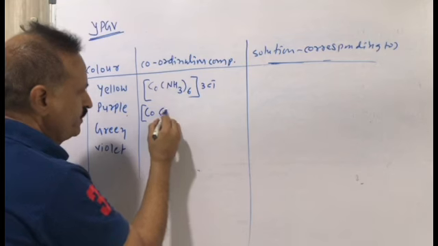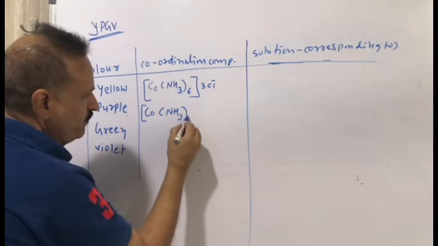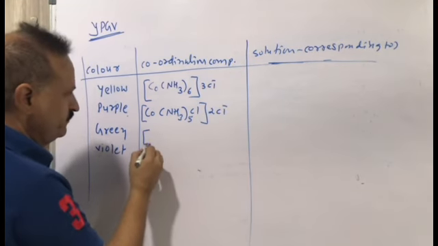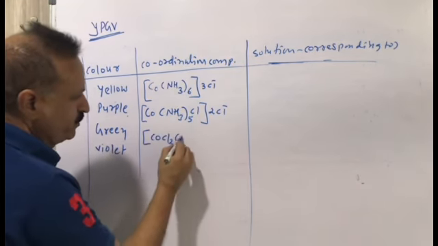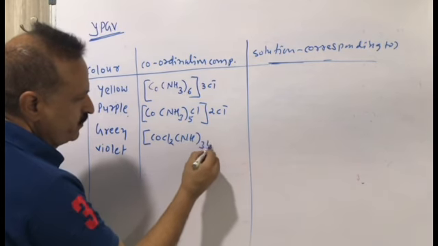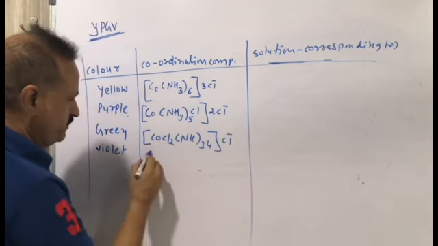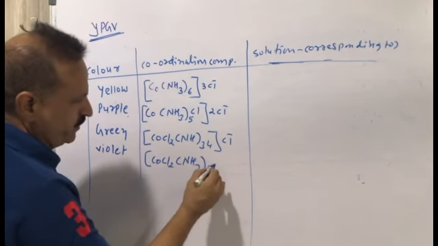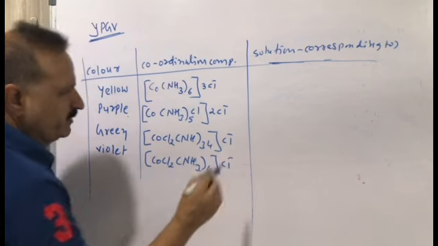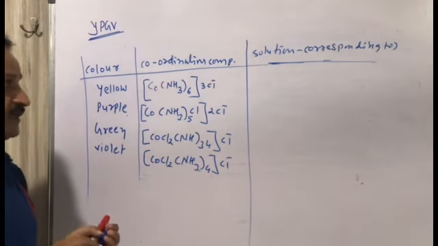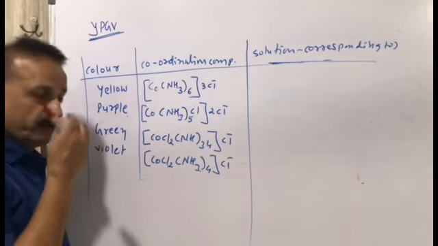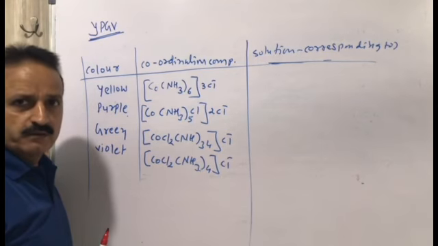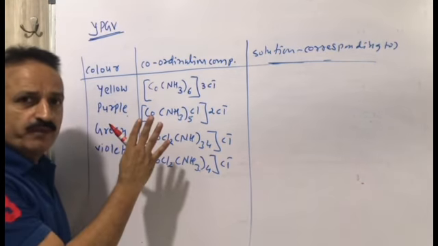Co, NH3 5, Cl, 2Cl minus. Co, Cl2, NH3 4, Cl minus. Co, Cl2, NH3 4, Cl minus. These are the coordination compounds. Their nomenclature will be explained later, but for now just remember the formula.